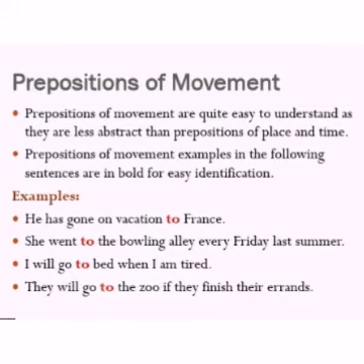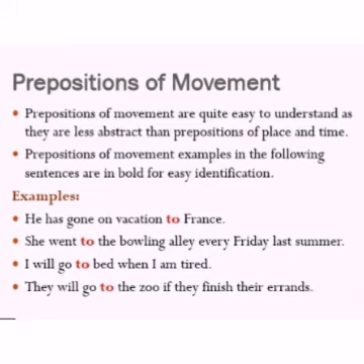Where? To France. And she went to the bowling alley every Friday last summer. So where he went, this also, to, gives the answer for where, towards some place or something. I am going to school. Where are you going? To school.